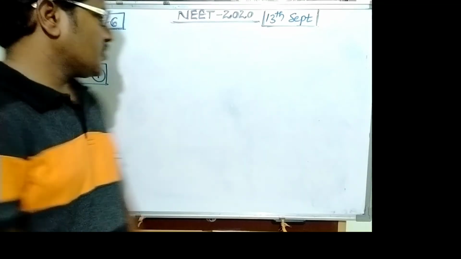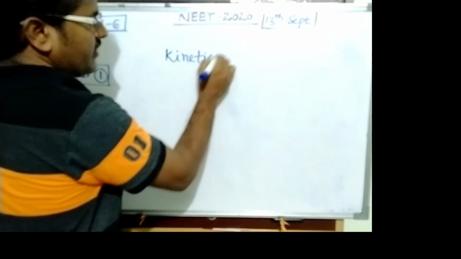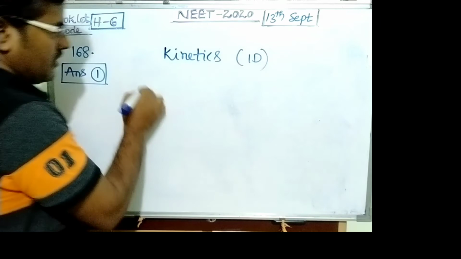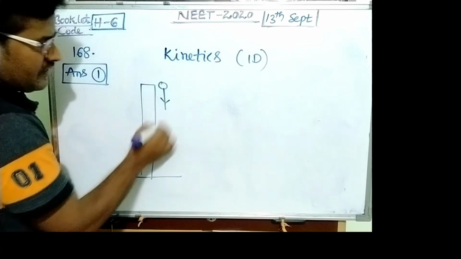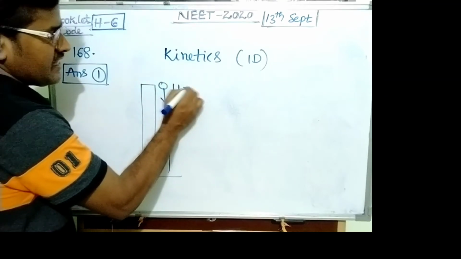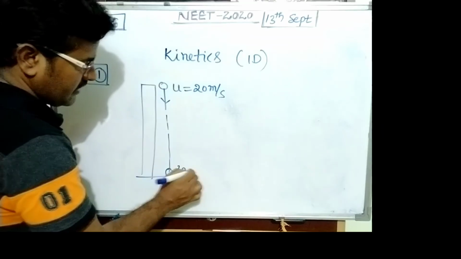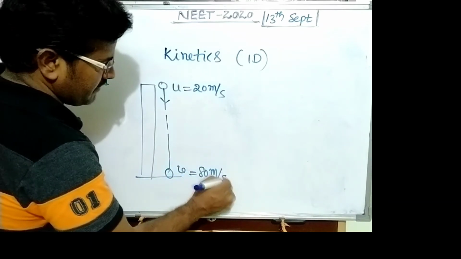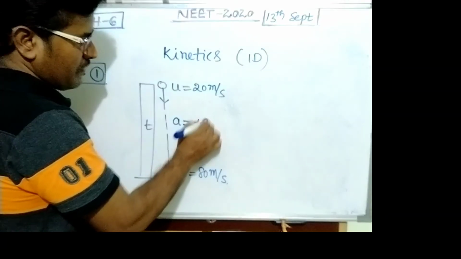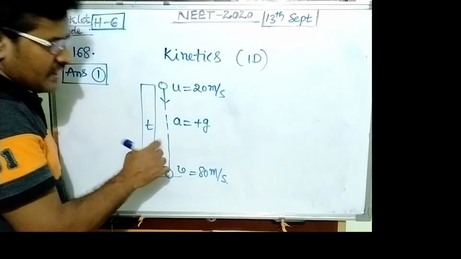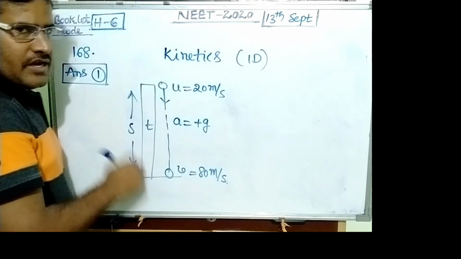Question number 168. This is from one-dimensional kinematics, one-dimensional motion. A body is thrown vertically with a velocity given as 20 meters per second. Finally, it hits the ground with a velocity of 80 meters per second after a certain time. Here the acceleration is plus g. So what is the height of this tower? We want the height of the tower.